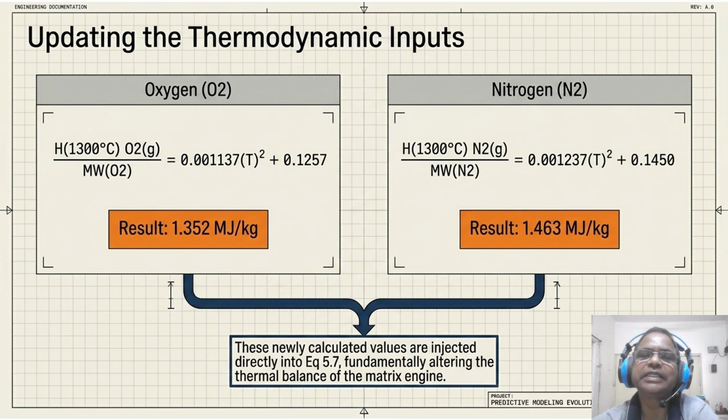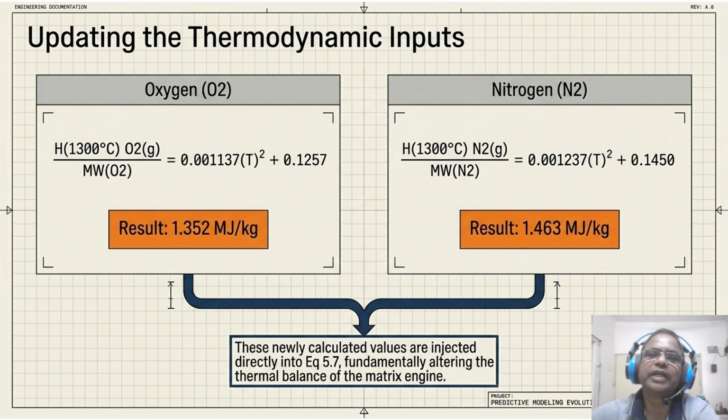So injecting these values into equation 5.7 recalibrates our furnace thermometer. So these account for the higher energy quality of the blast air, which fundamentally alters the internal heat balance of the matrix engine. The model's response provides a clear diagnostic comparison of efficiency gain.